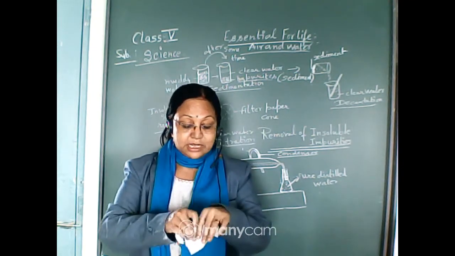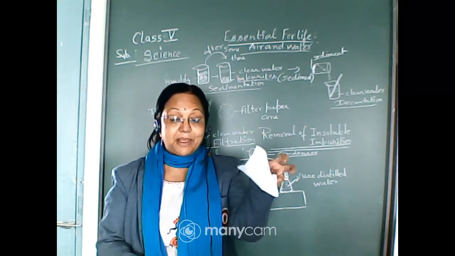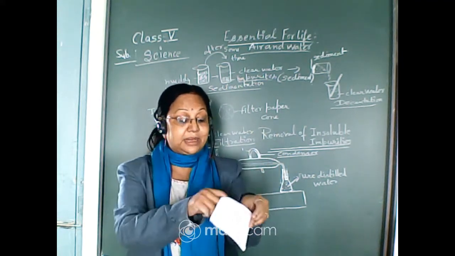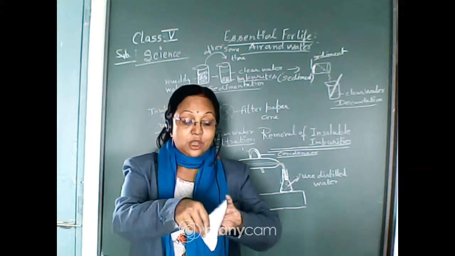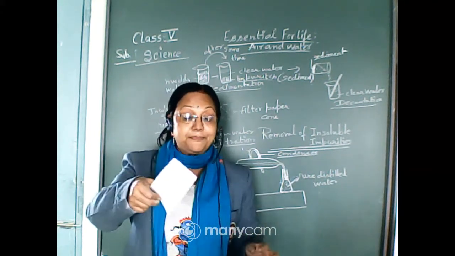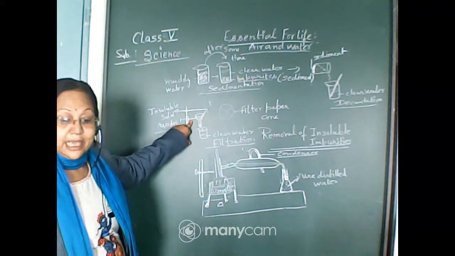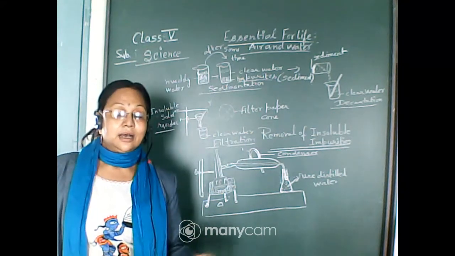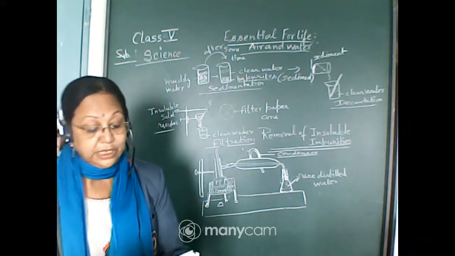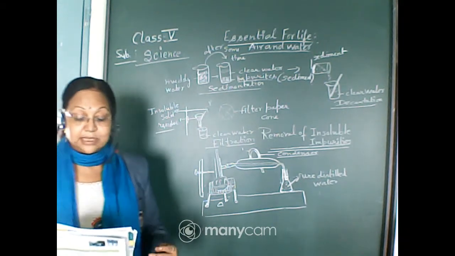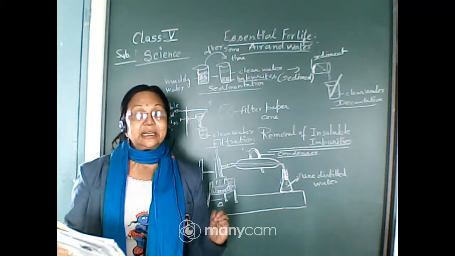This cone-shaped paper is settled into the funnel. This method is used to separate water from insoluble impurities which are still in the clear water.